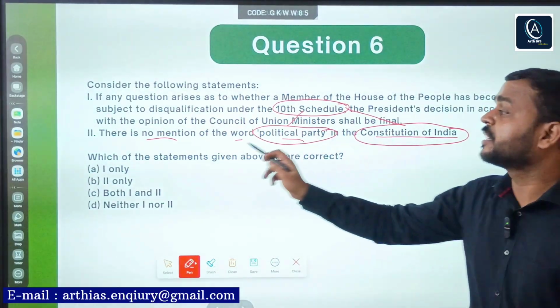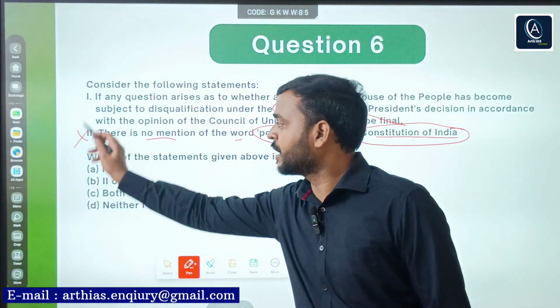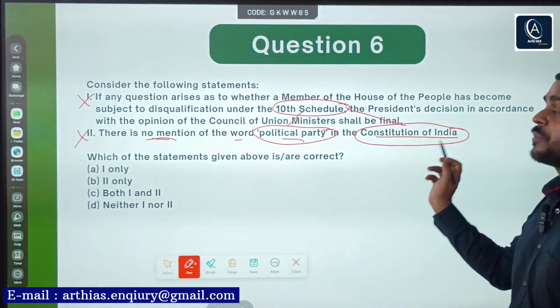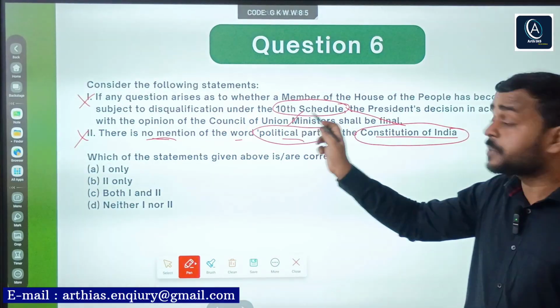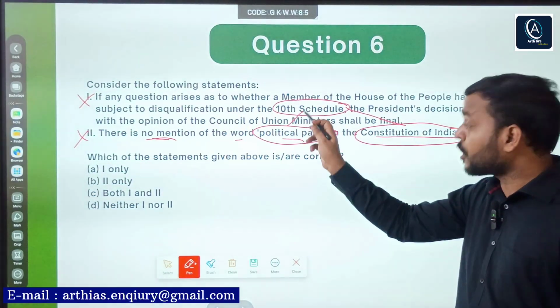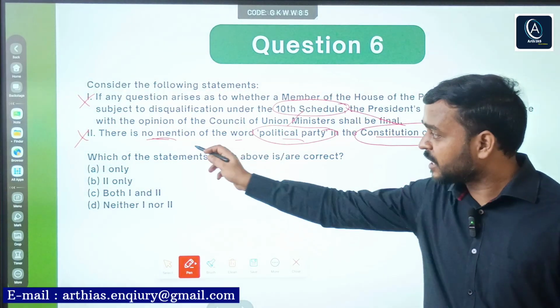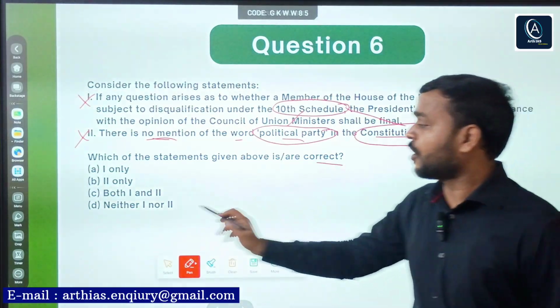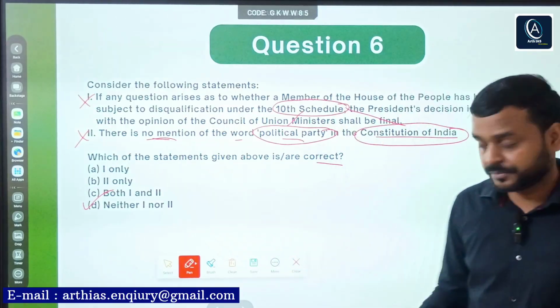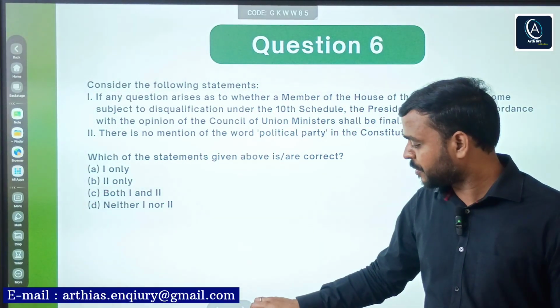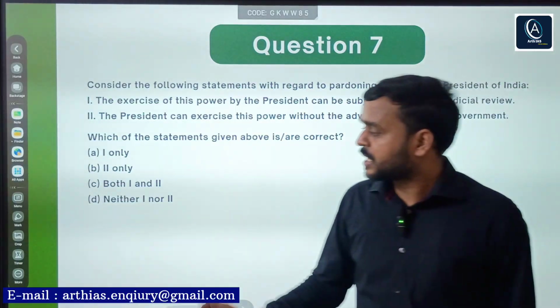So in that sense, this statement is also incorrect, because it says no mention of word political party in the Constitution of India, but 10th schedule, which is part of Constitution of India, mentions word political party several times. So in that sense, it is also incorrect. So option D is the right answer. So no need of further explanation. Now, 7th number question.